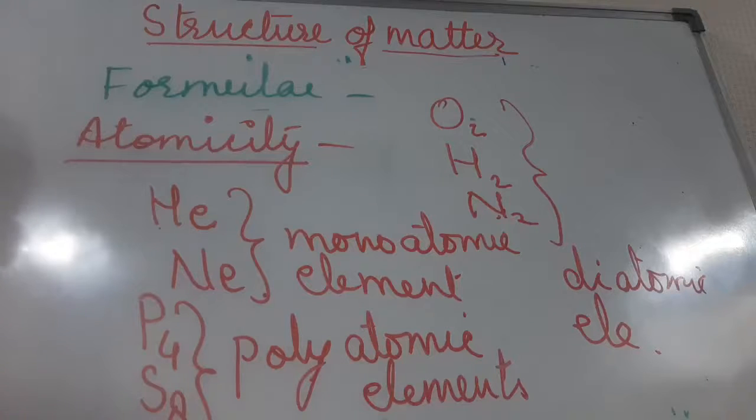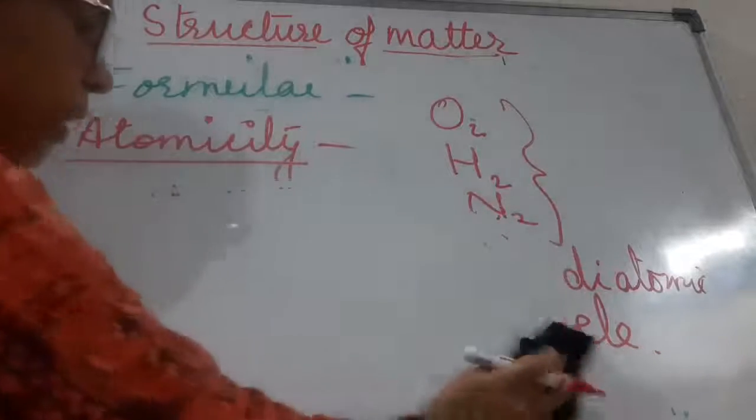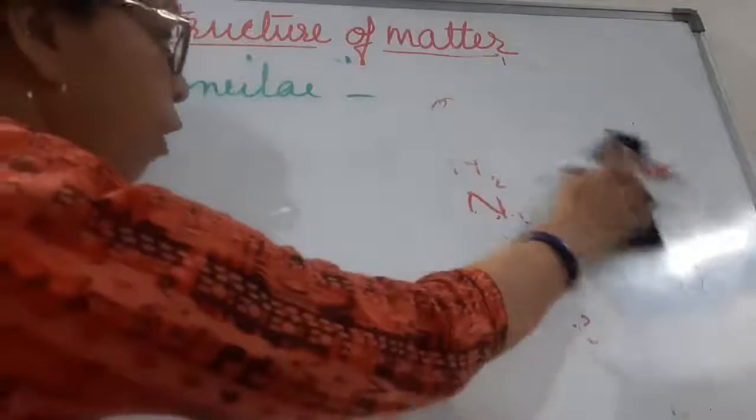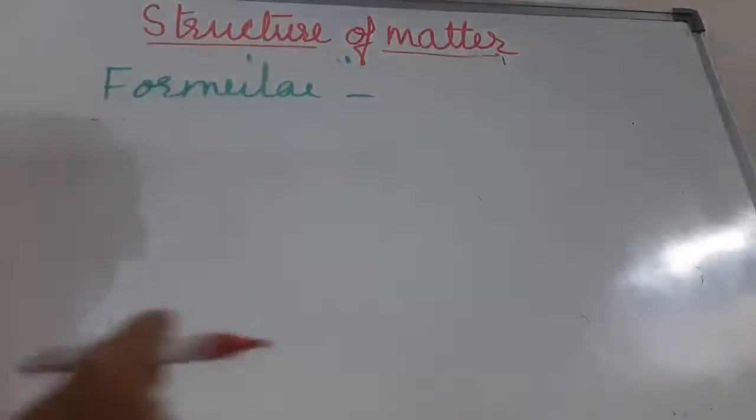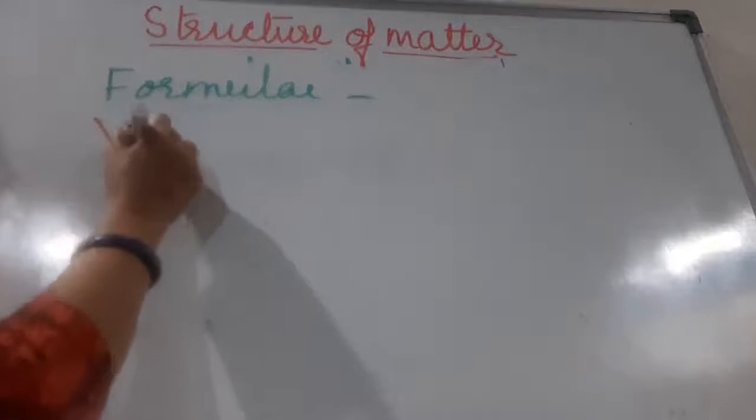Now children, if you look at the formula, it tells us what elements are used in that, the name of the elements as well as the number of atoms of those elements. This is the information which is given by the formula.